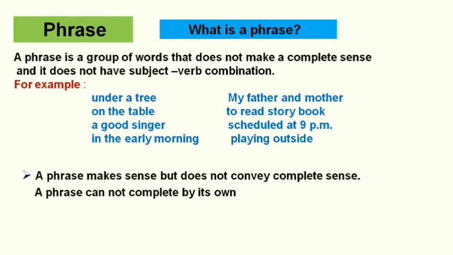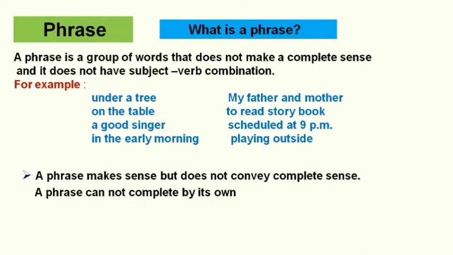If we use these phrases in sentences like this, just listen. There is a small hut under a tree. Then you get what "under a tree" is about. My father and mother are very kind. If I say only "my father and mother," what about my father and mother? Then if I add "they are very kind," my father and mother are very kind, then you get the complete sense of the phrase.